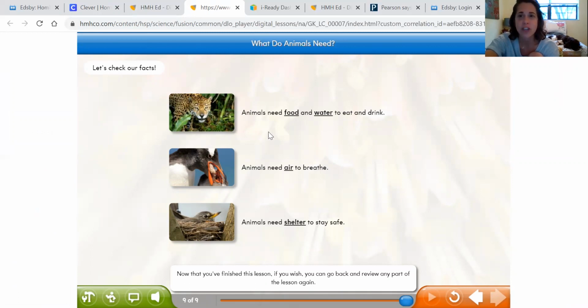But right now, you are going to do a Generation Genius on animals' needs. We knew that they need water, they need food, right, Tucker? They need shelter, and they need air. We need those things too. All right, guys, watch the Generation Genius. And if you want to go there, I will assign this to you guys and you can go on Ed, your friend. You are more than welcome to learn more about what animals need and re-watch that because it's a great little